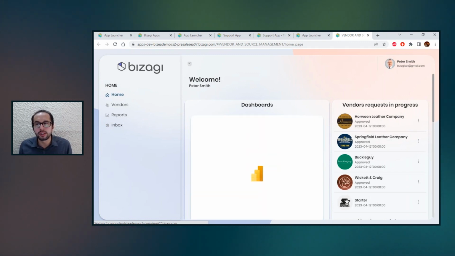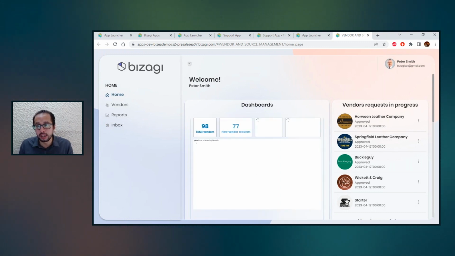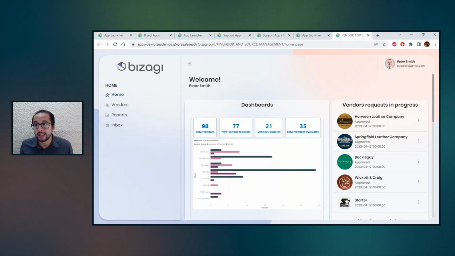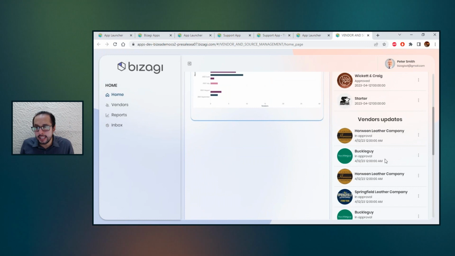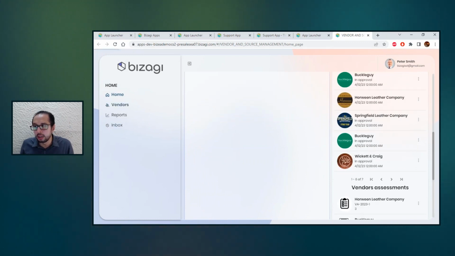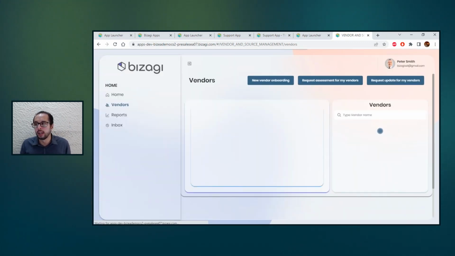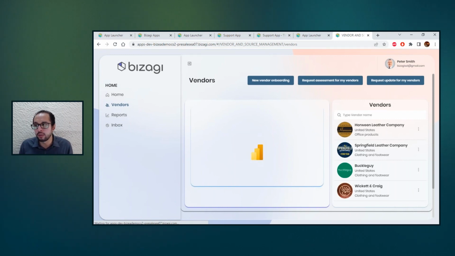So it is one user, one persona that has access to relevant information that allows that persona to actually see what's happening. This is a vendor management process. How many vendors in total do I have? How many of those are new requests? How many of them require updates? How many vendors have been evaluated? Seeing the vendors at this point, seeing the vendor requests, and jumping into every detail that I want with all the different pages that I am going to create.